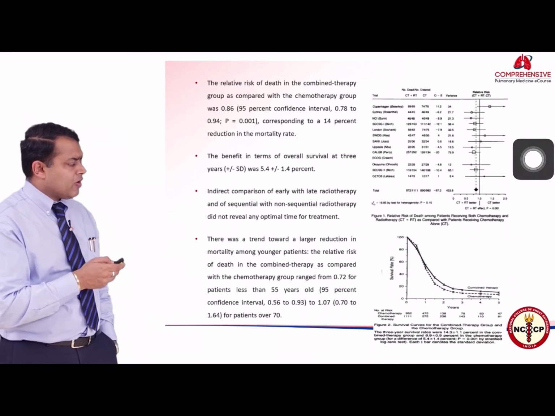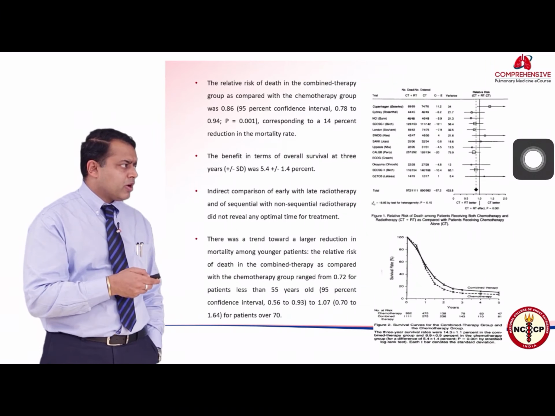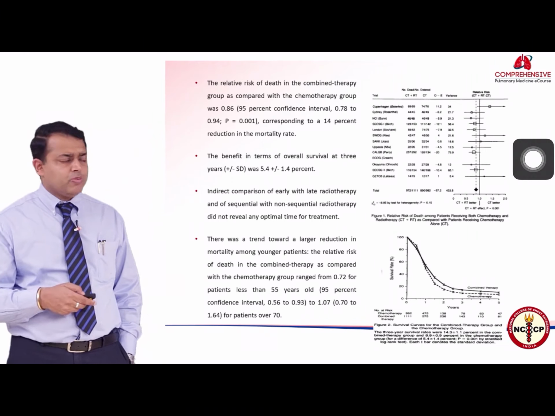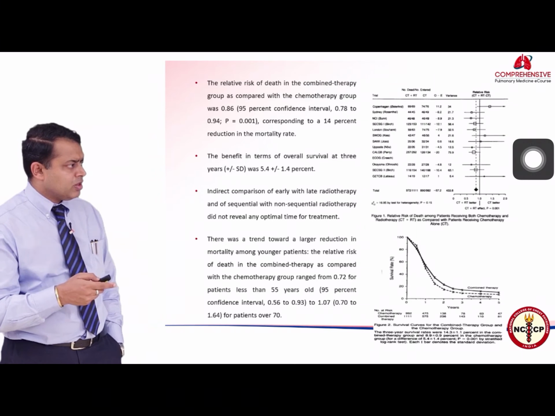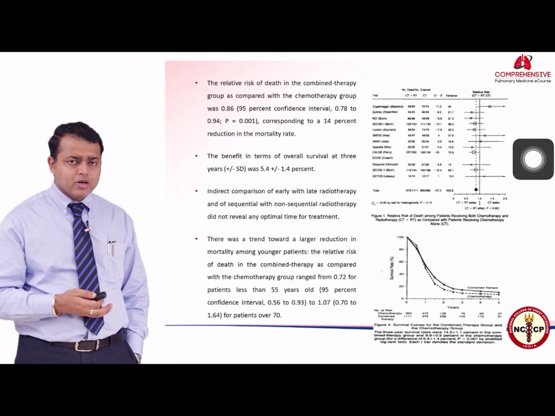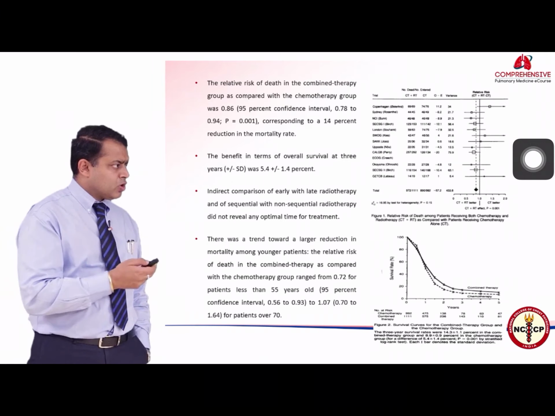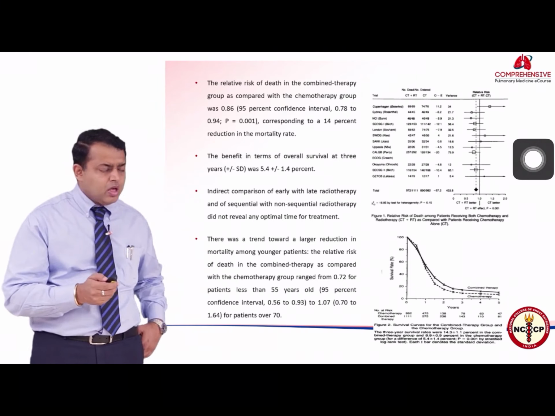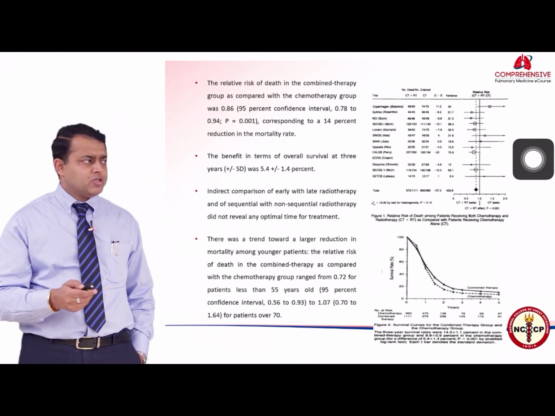There was also a trend towards larger reduction in mortality among younger patients, because younger patients tend to withstand this chemotherapy even better, and the hazard ratio in this particular population was 0.75, that is about 25% reduction in the risk of death. So chemoradiotherapy given together, that is concurrent chemoradiotherapy, is the rule for treating limited stage disease.